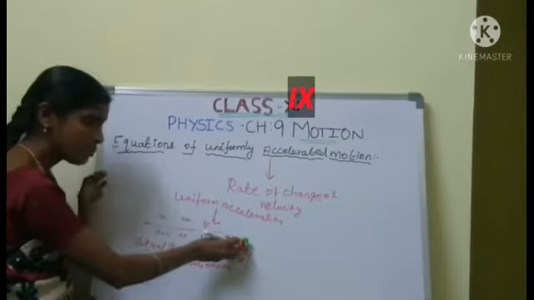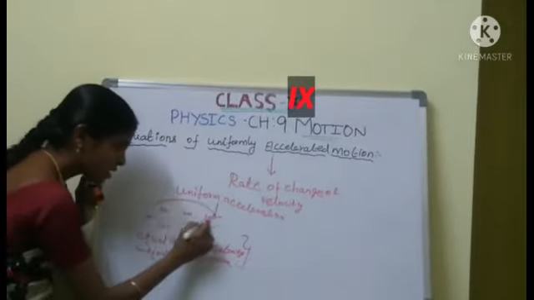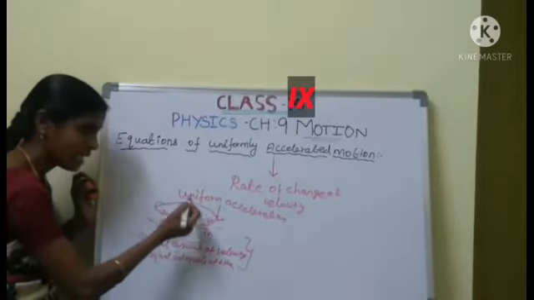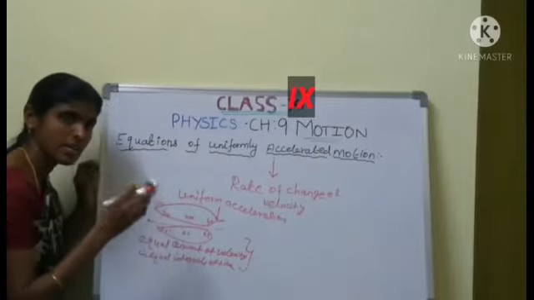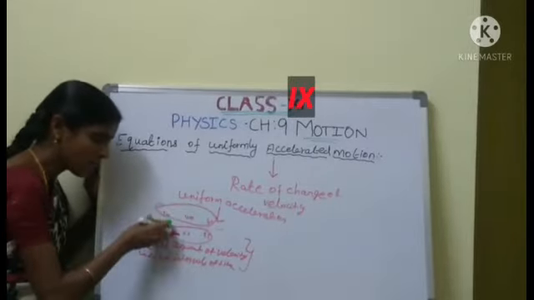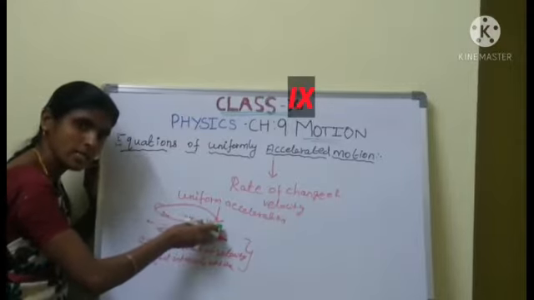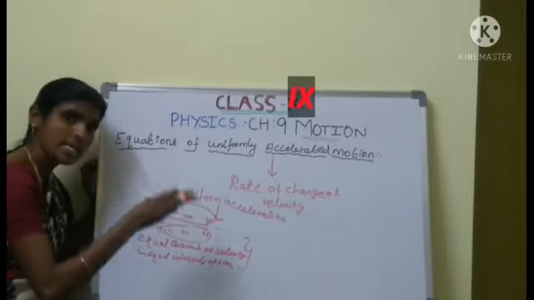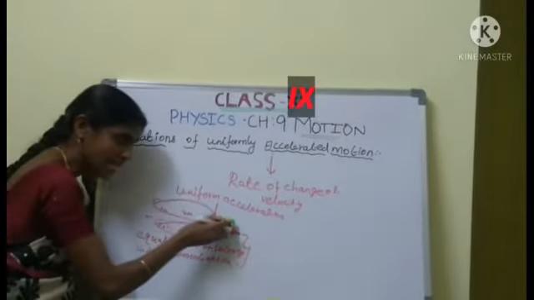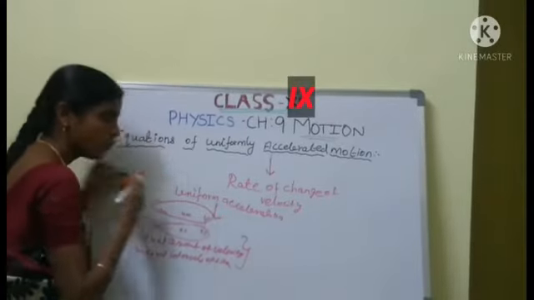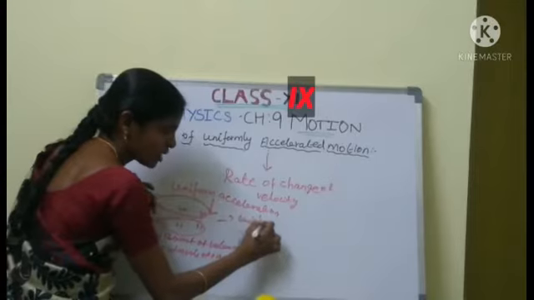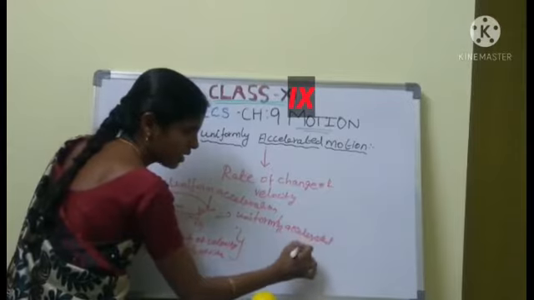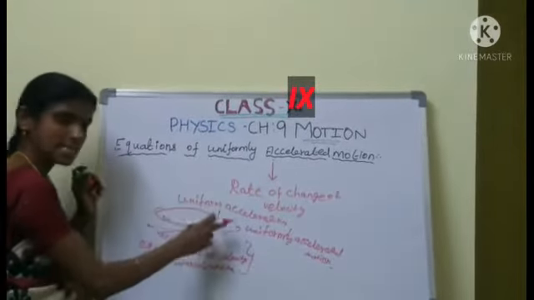What is uniformly accelerated motion? It is nothing but equal change of velocity in equal intervals of time. Whenever we give an object equal velocity in equal intervals of time, that car has uniformly accelerated motion.